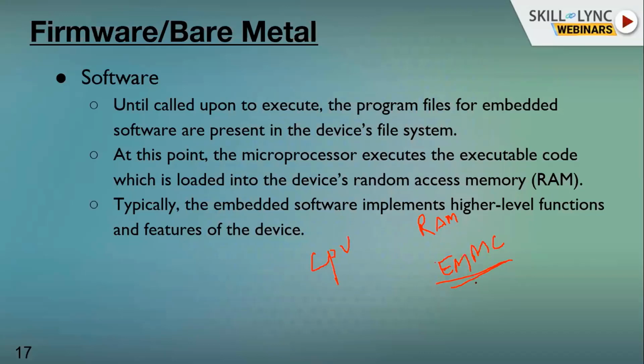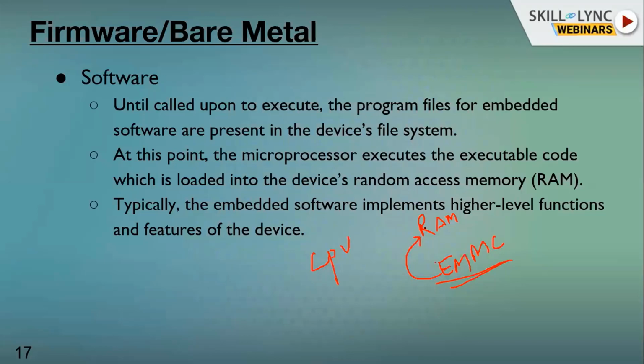So the code is written, and whatever binary you have, that binary is placed into this eMMC, internal memory, embedded multimedia card. So it is stored into this particular hardware, and whenever you are loading, let's say the camera application, I want to execute the camera application. When you just press the camera icon, it will be loaded from your internal memory to RAM.